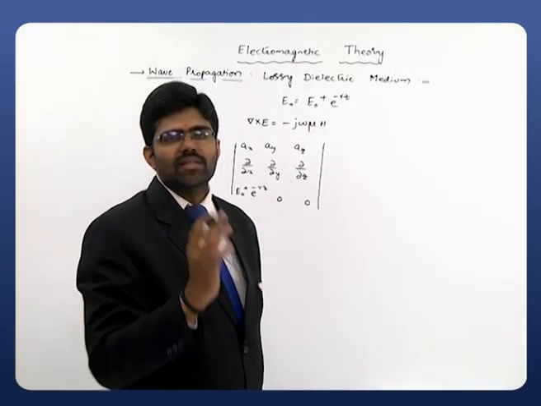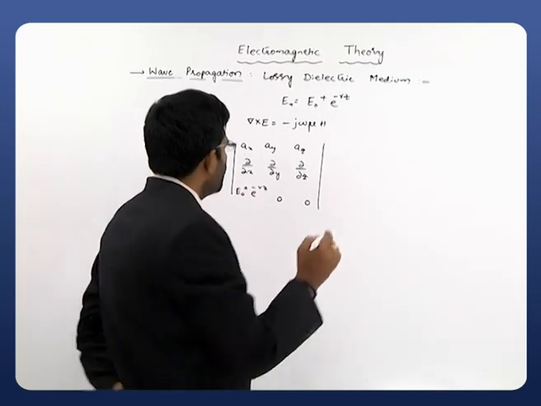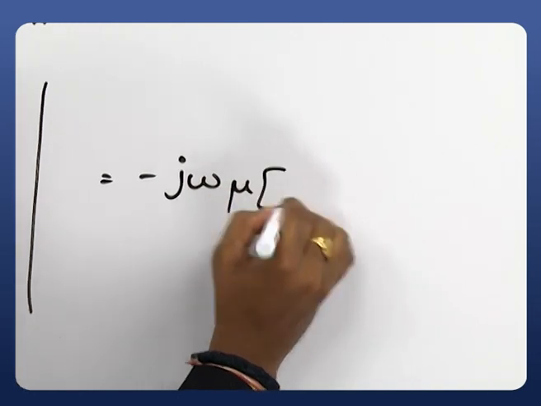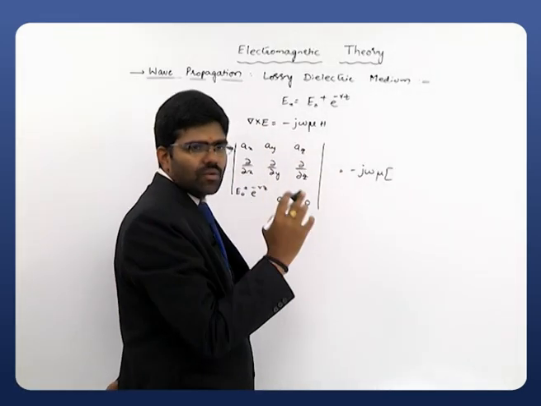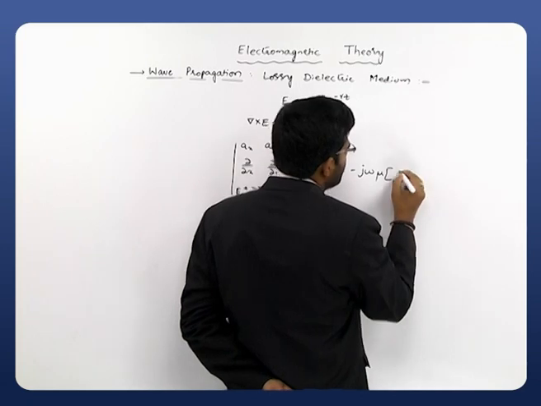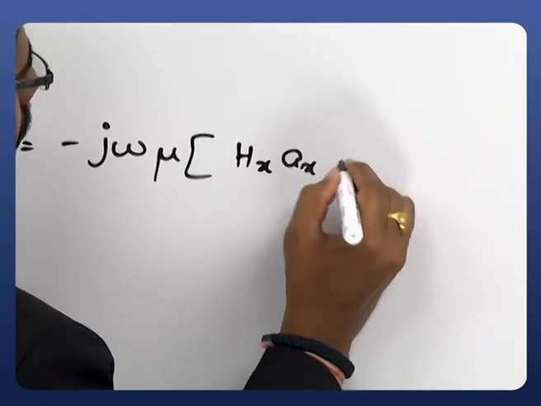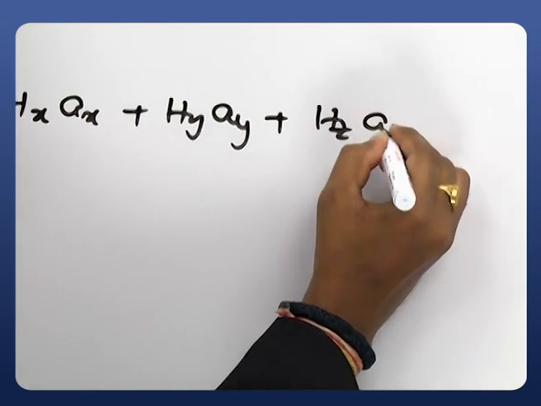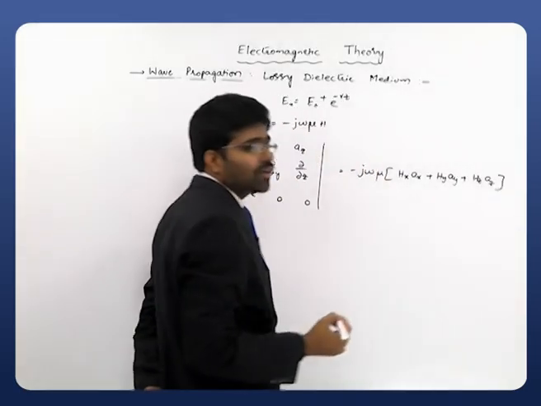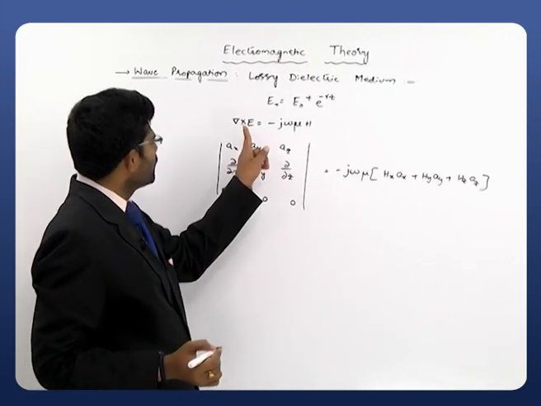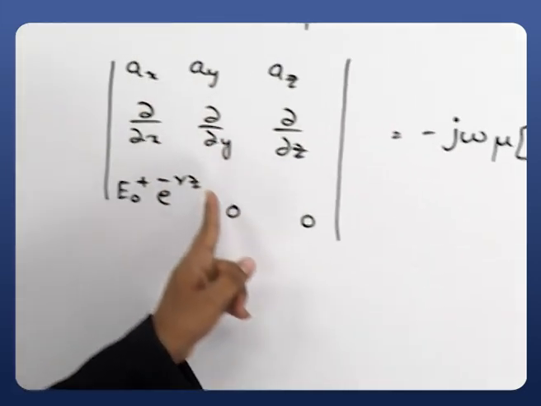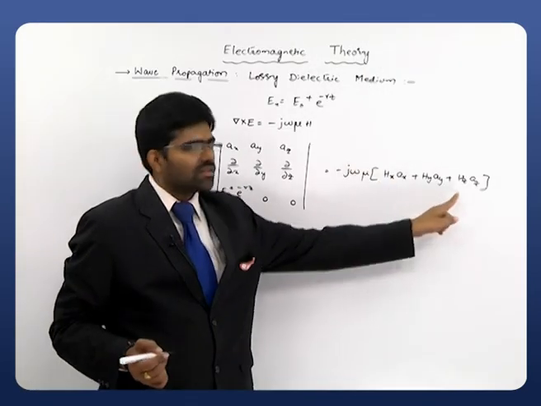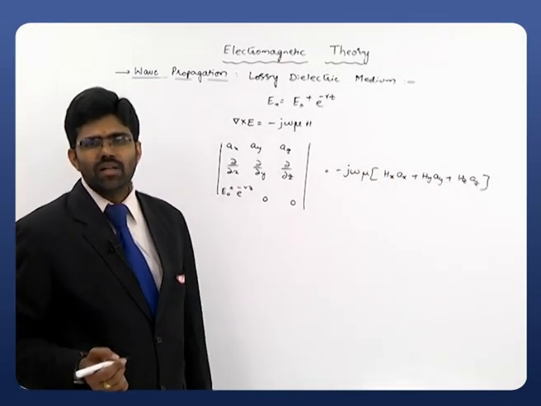Ey and Ez are made zero, which is equal to minus j omega mu, and I am expanding this H in the rectangular coordinate system. I will consider the entire set of components, Hx ax plus Hy ay plus Hz az. So on the left hand side I expanded the del operator with the curl operation, and on the right hand side I wrote H as a combination of Hx, Hy and Hz.